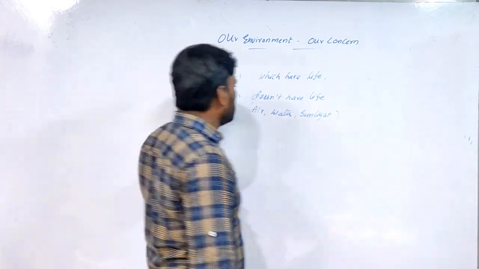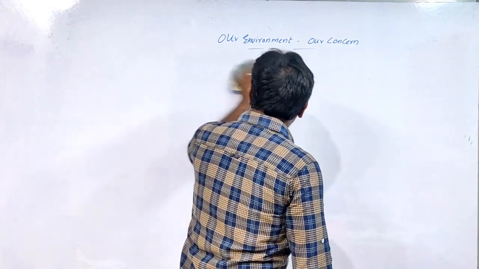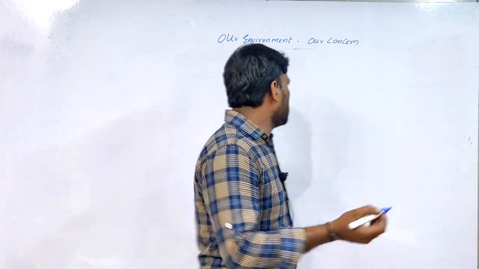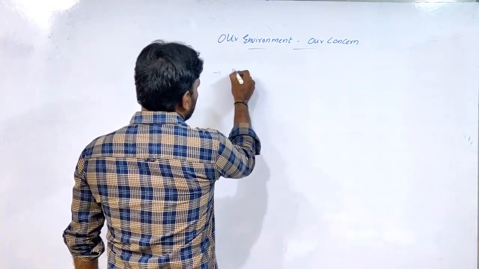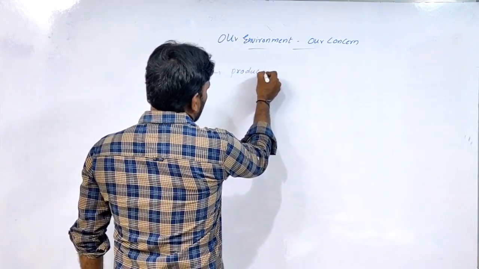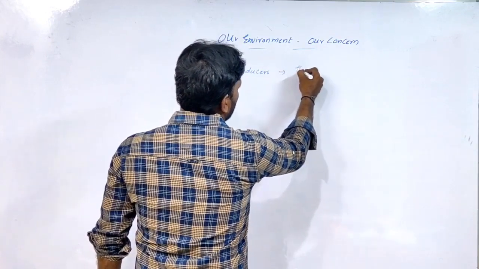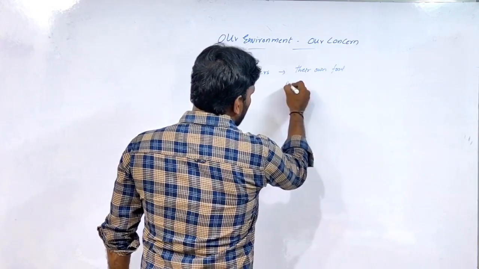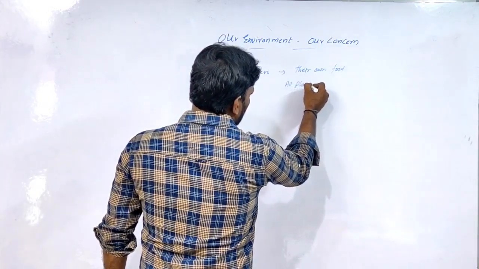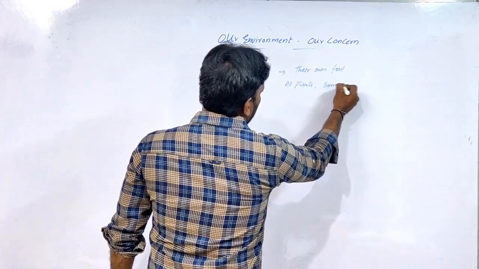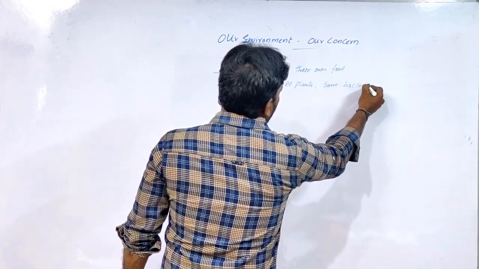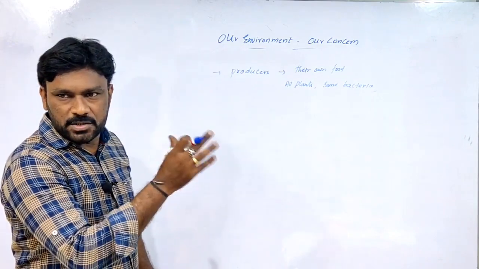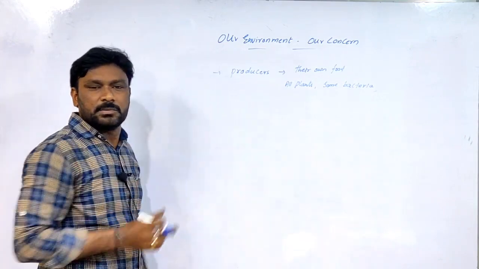Whenever we come under this environment, it consists of a number of living organisms, and some are producers which can produce their own food. All plants and some bacteria are called producers.